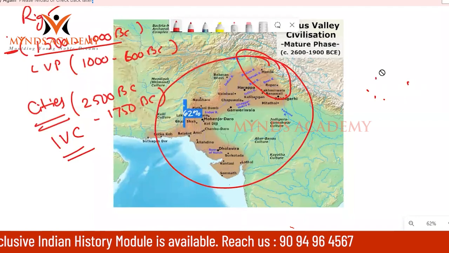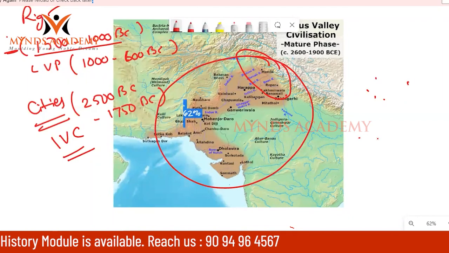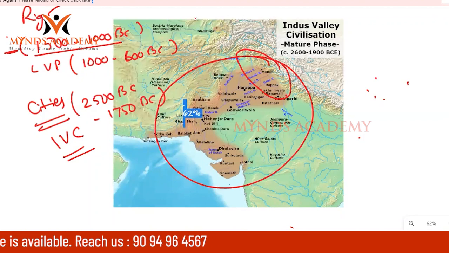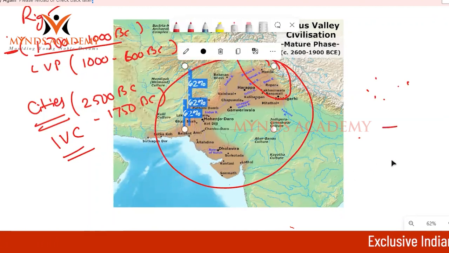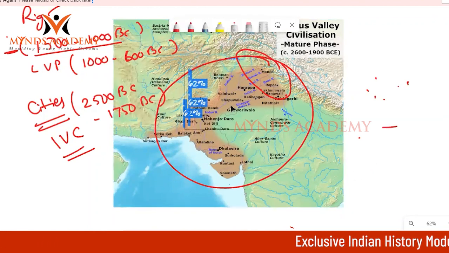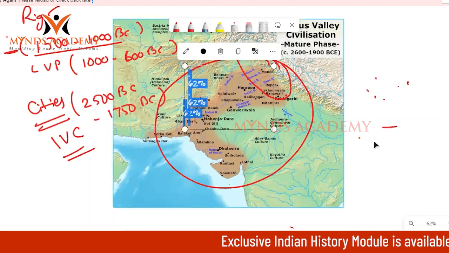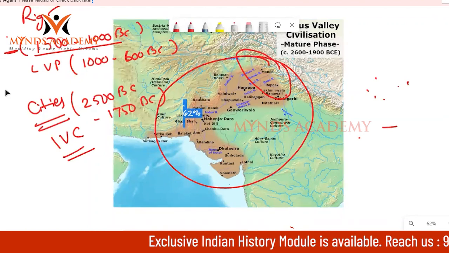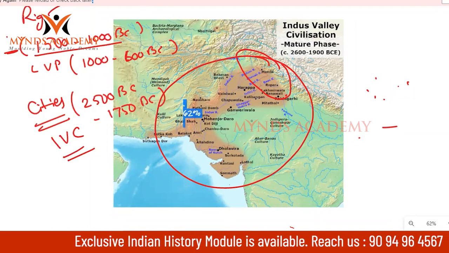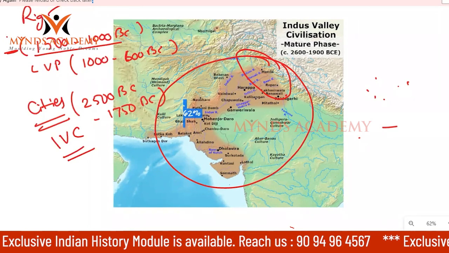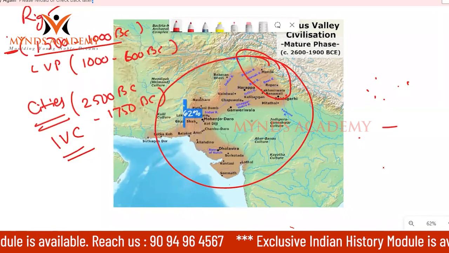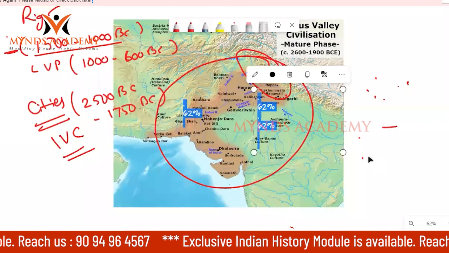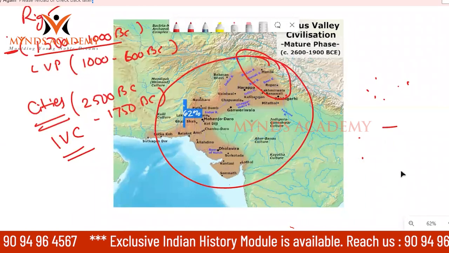The British narrative is that the British used to say India was not a civilized one.